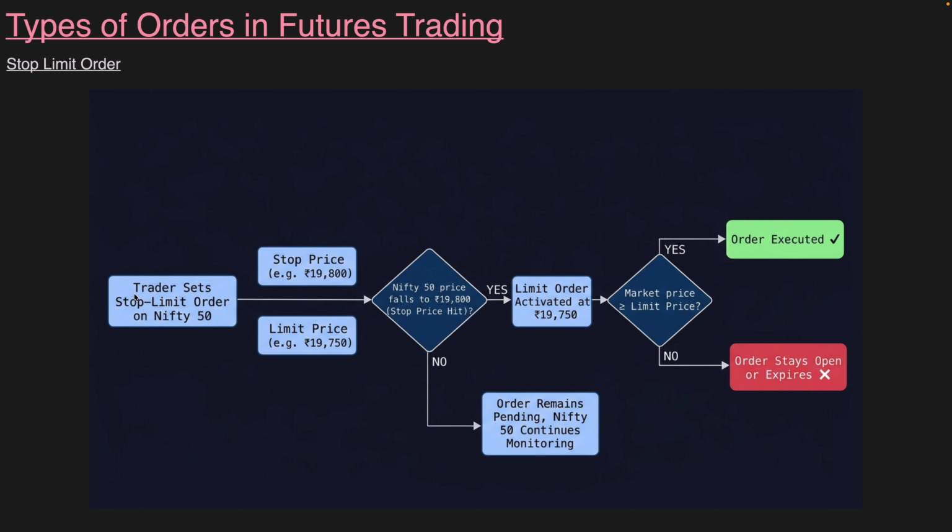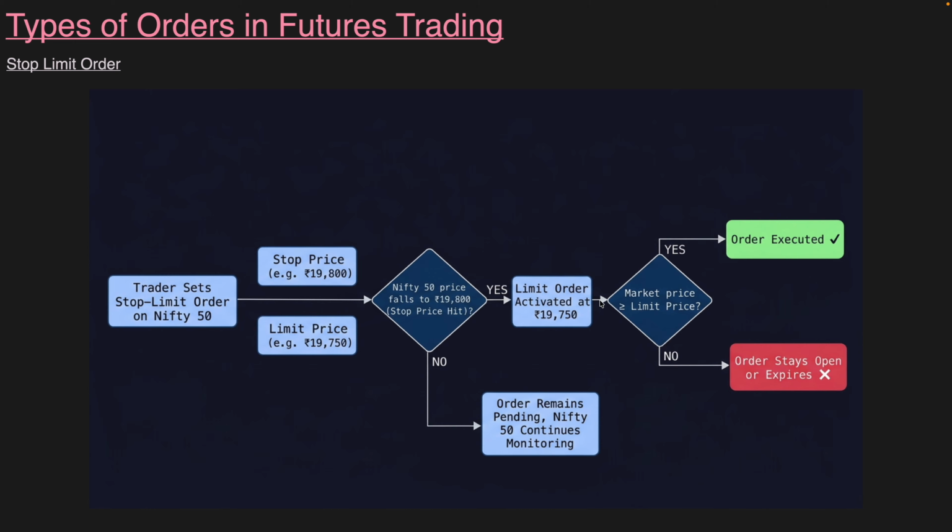Okay, let us understand the stop limit order. A trader sets a stop limit order on Nifty 50. The stop price is 19,800 and the limit price is 19,750. So the Nifty 50 price falls to 19,800. This is the stop price. As soon as the stop price is hit, it will check whether the price has fallen below 19,800. If yes, it means the limit order gets activated at 19,750.